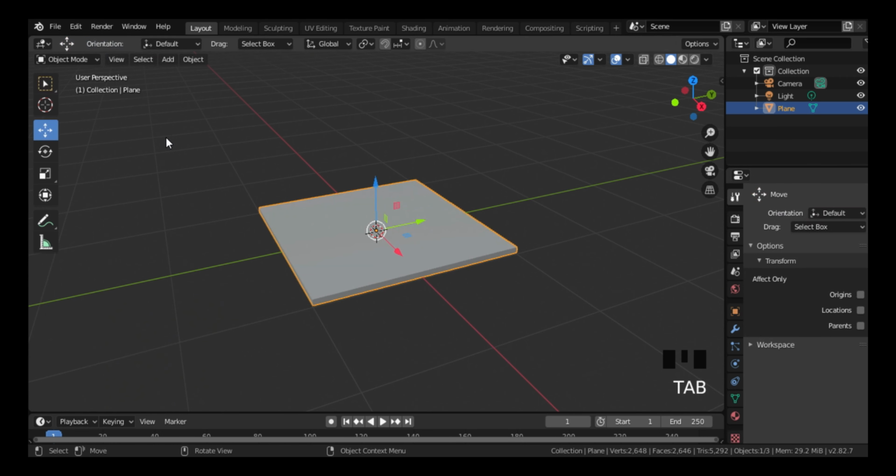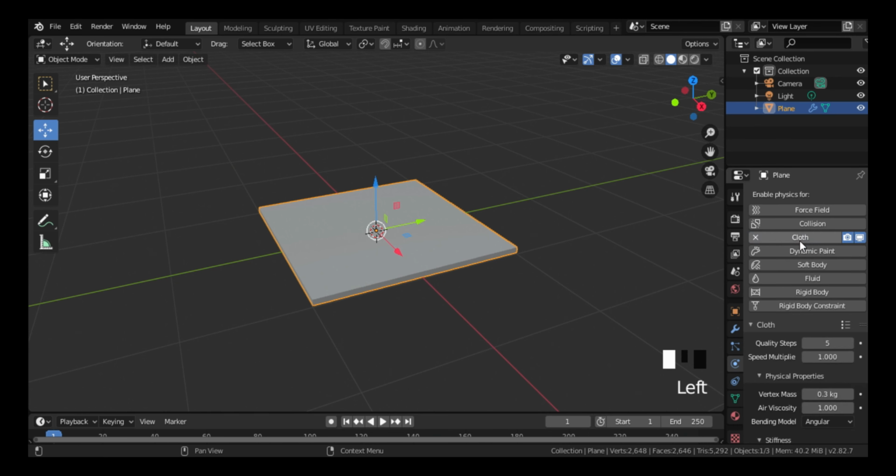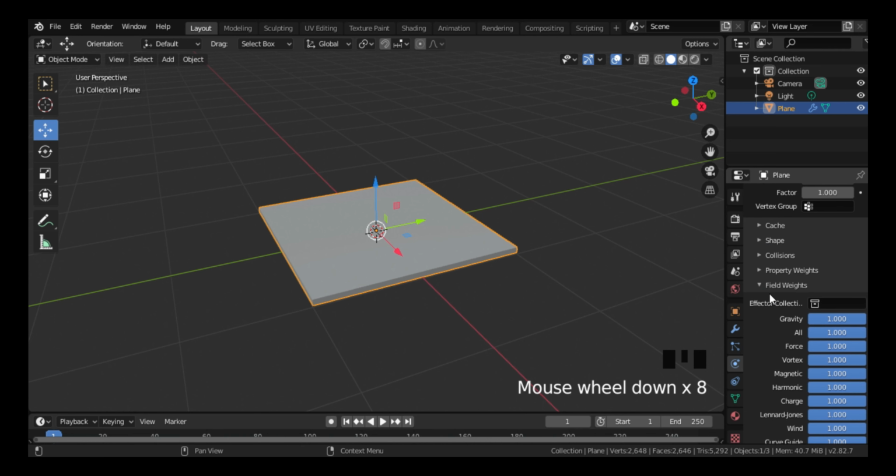Hit Tab again to go back to object mode. We go here in the right menu and we click here, click here, and then click on close here and scroll down till you reach pressure. Click it, change the number of the pressure to 3, and scroll down again to gravity and change it to 0 like that, and click here.